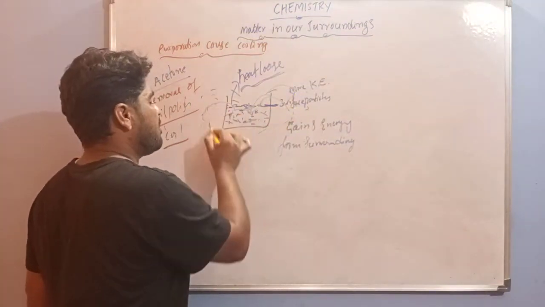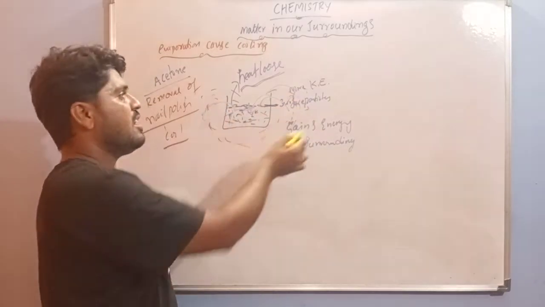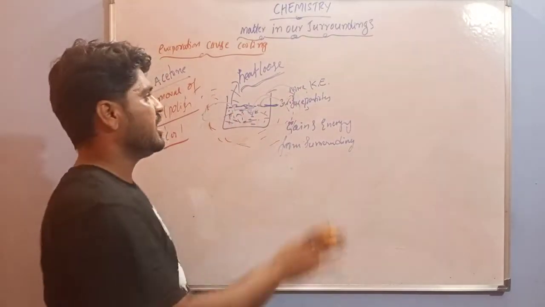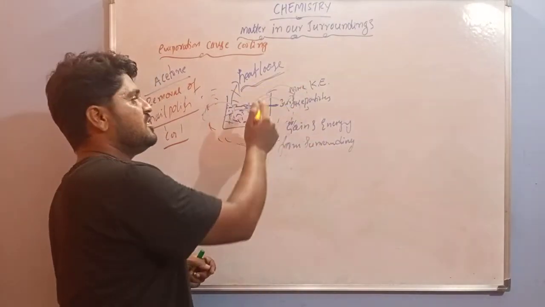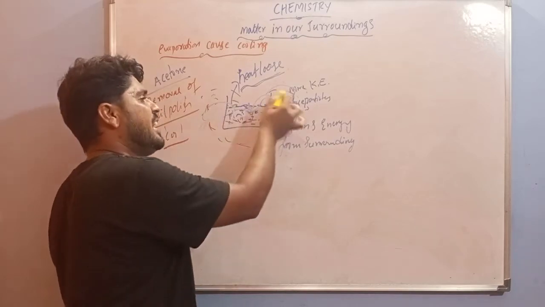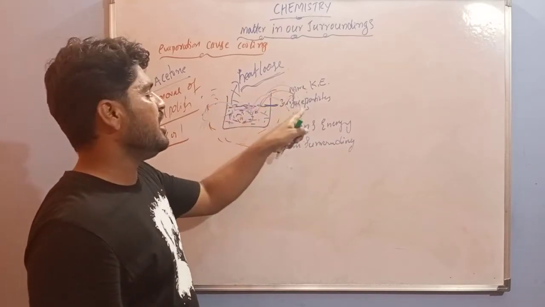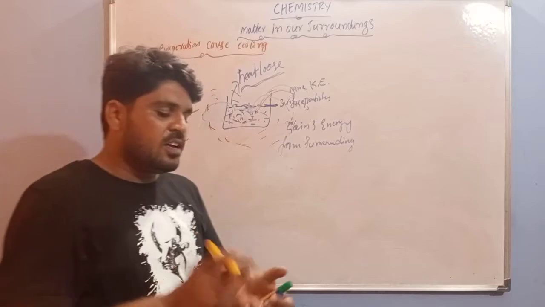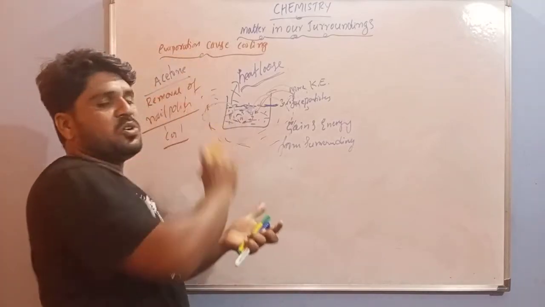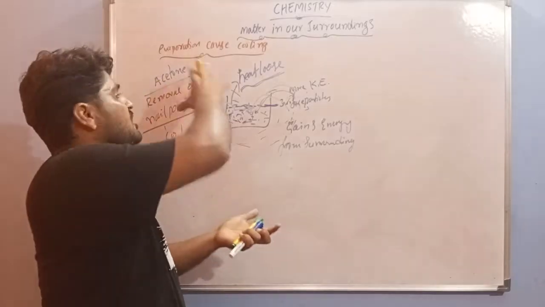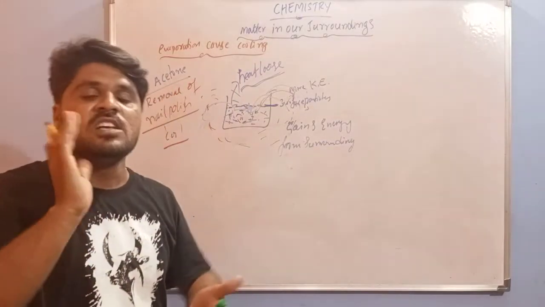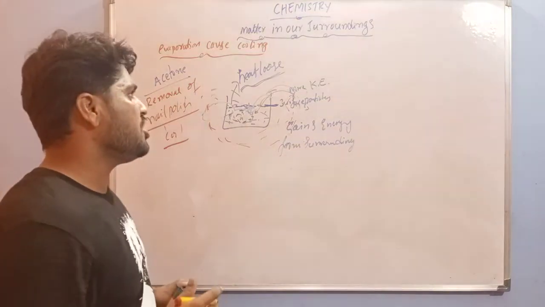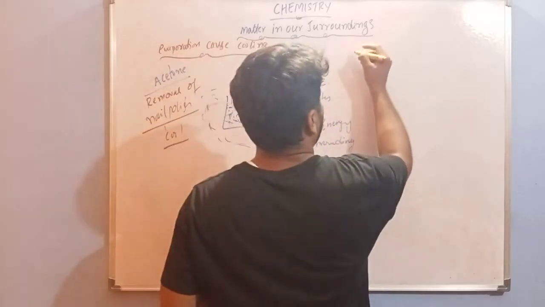When the air particles or surrounding particles lose energy, they feel cool. Okay? The surrounding particles lose energy, and the water particles gain the energy from the surroundings, then only the surroundings will be cool. The same process here: when we pour the acetone on our palms, the nail polish remover absorbs the energy, or this acetone gains the energy from our palms or our surroundings, then only our palm feels cool.